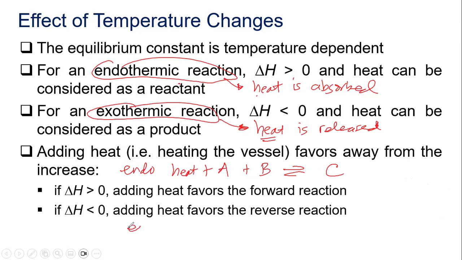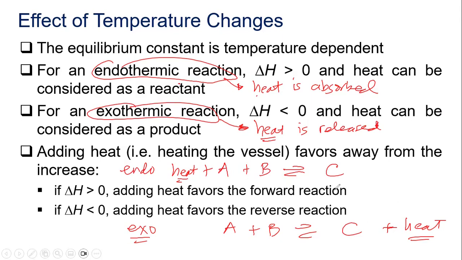If it is an exothermic reaction, example, A plus B forming C, you add your heat in the product side, a release of heat. A release of heat is exothermic. If heat is absorbed, the reaction is endothermic, so heat will be part of the reactant side.